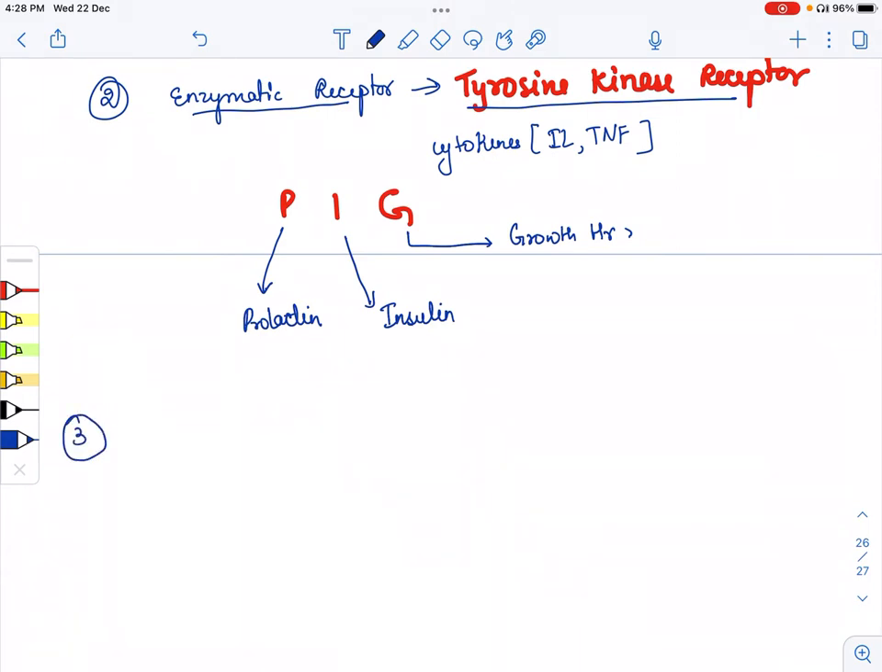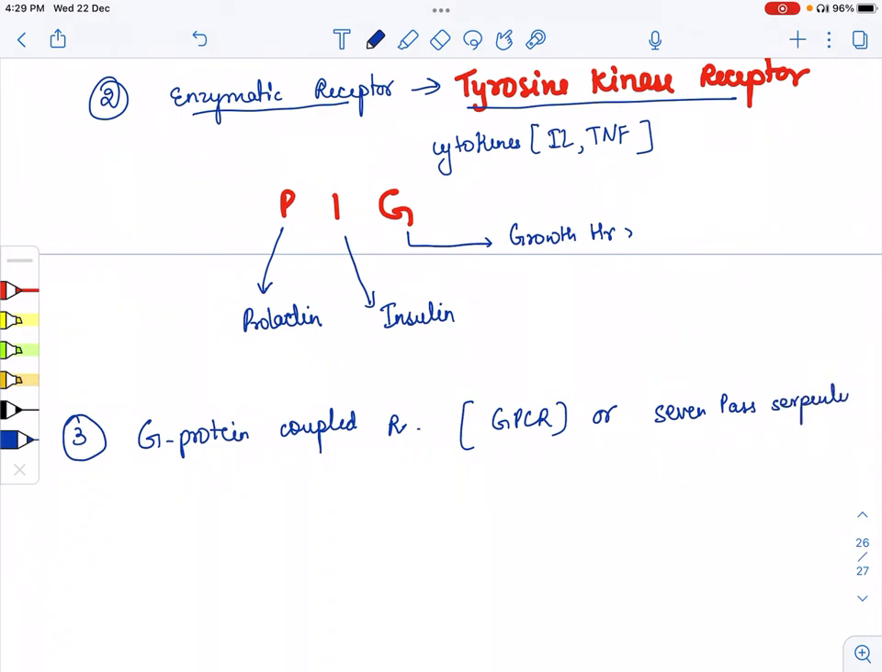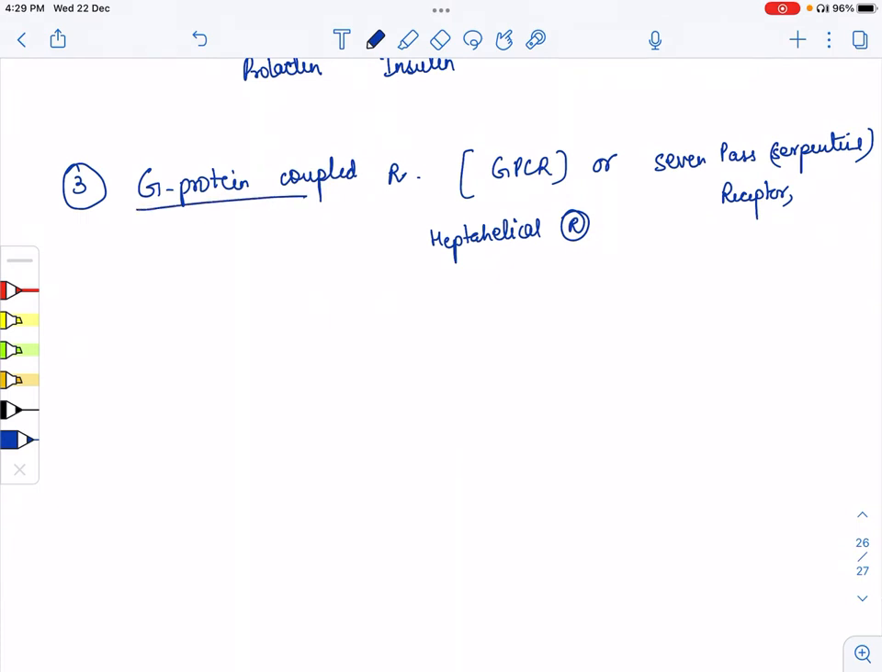And the third receptor is the G protein coupled receptor. We can write GPCR, that is G protein coupled receptors, or the other name is 7-pass serpentine receptors, or the other name for that is heptahelical receptors. So, how do the G protein coupled receptors work?